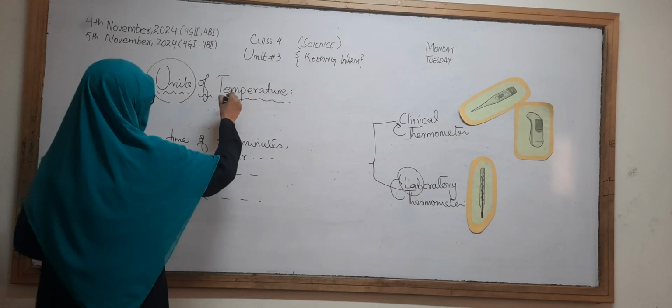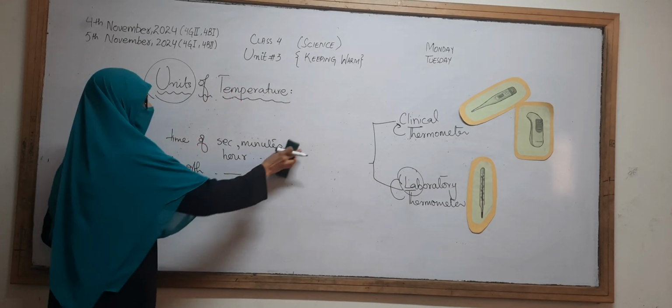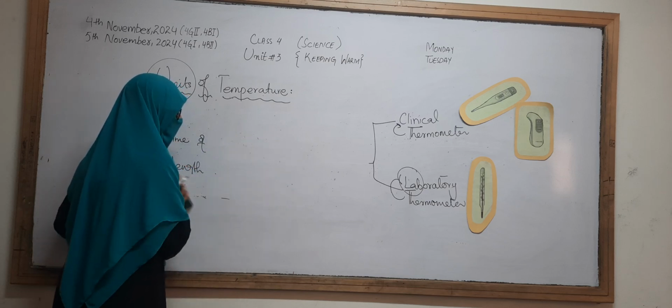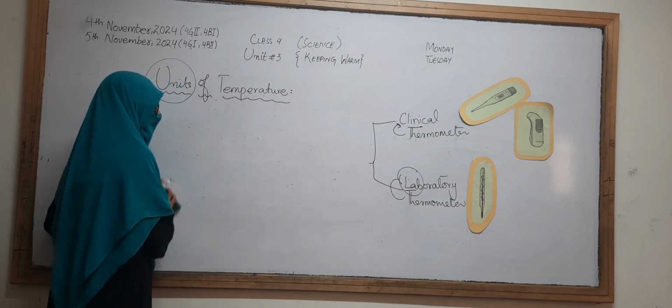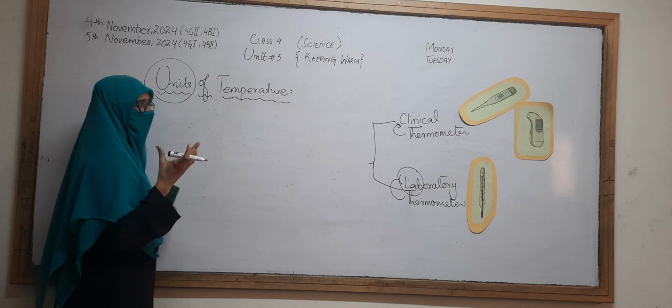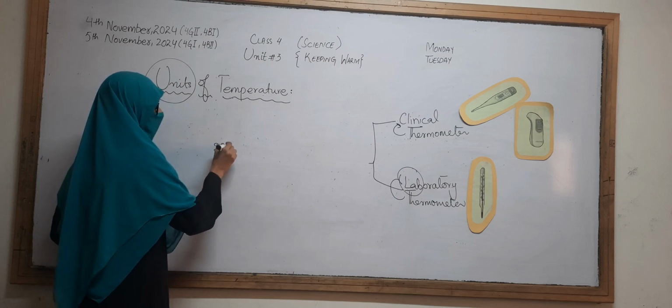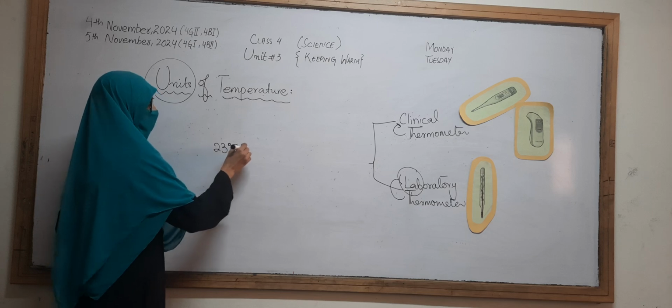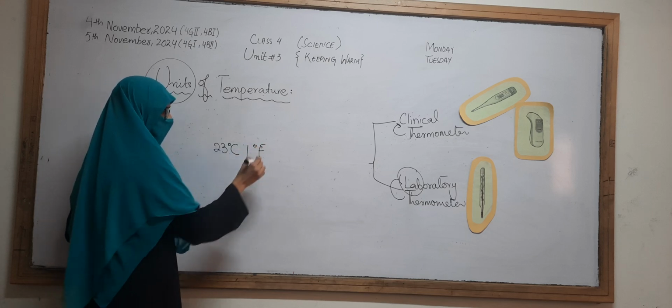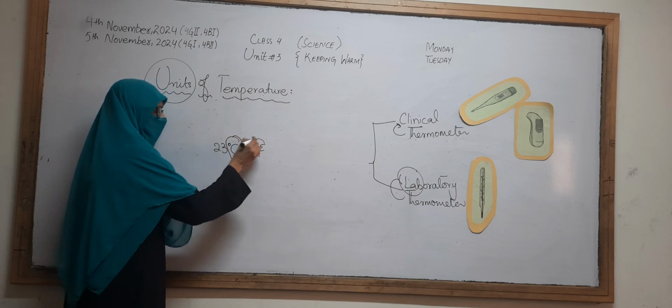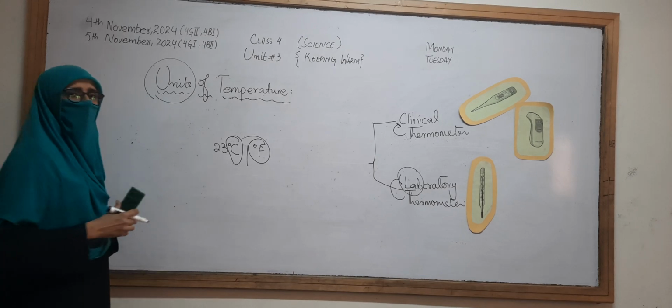If we talk about temperature, there are different units so that we can identify that we are talking about temperature. Today's temperature is 23 degrees centigrade, or sometimes it is represented in Fahrenheit. So these are the units of temperature.